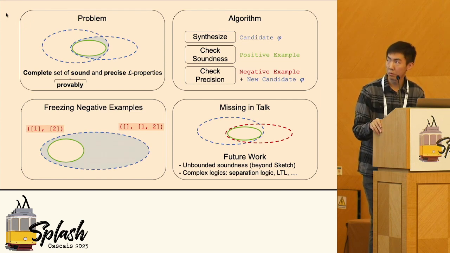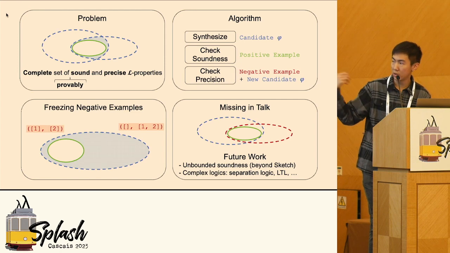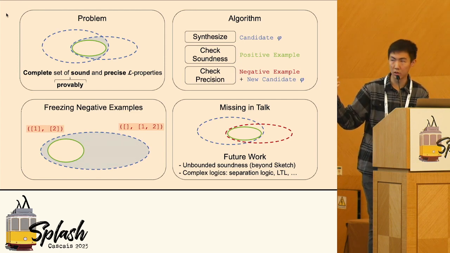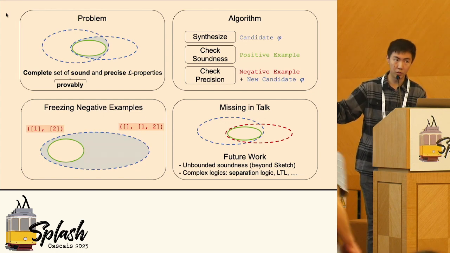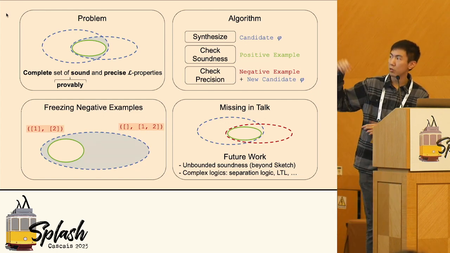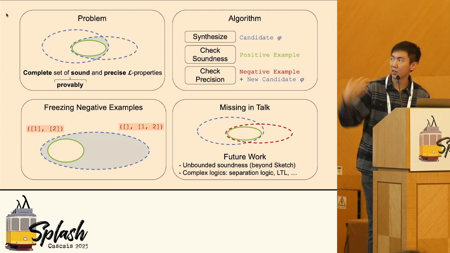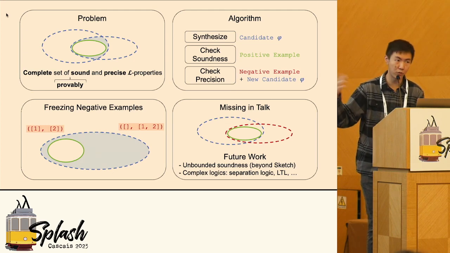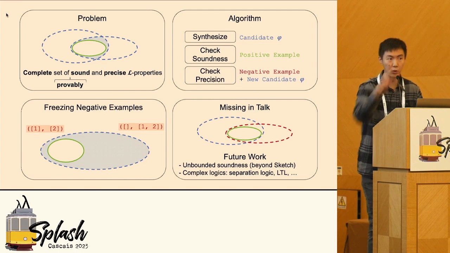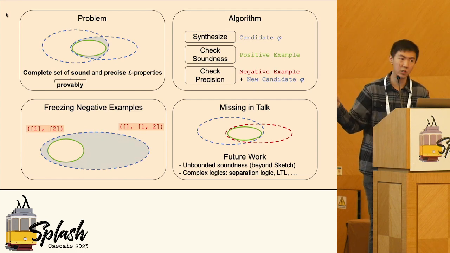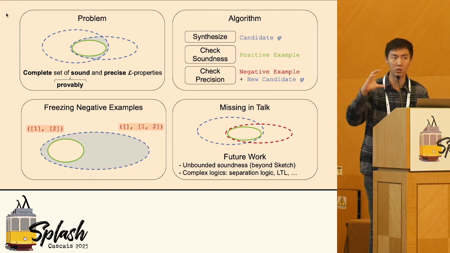So how we synthesize all the specifications is that we modify check precision a little bit so that we find a negative example that can only be drawn from the conjunction of existing properties. If such a negative example cannot be found, then it means that the conjunction cannot be smaller than the current one.